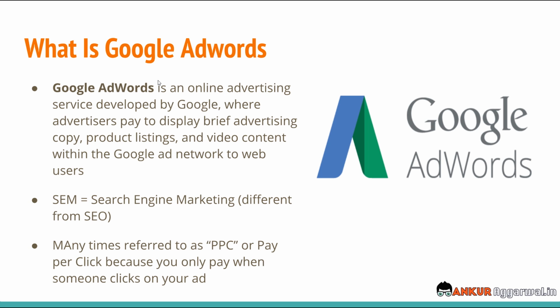Now this is different from SEO, which is search engine optimization. In our SEO lesson, you must have learned that there are two sections on the search results. First, on the top are the ads results, people who are paying money to be on the top of the listing. And then there is the organic listing, the free listing, where you optimize your website so that you can rank in the number one position after the ads, definitely.